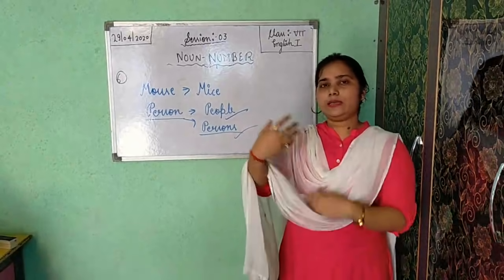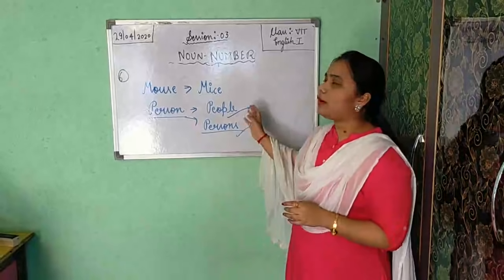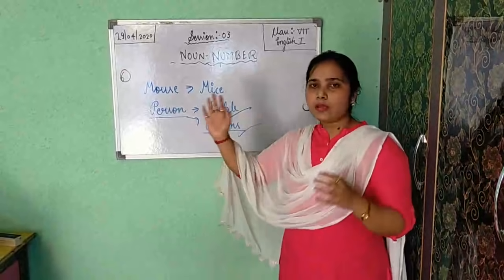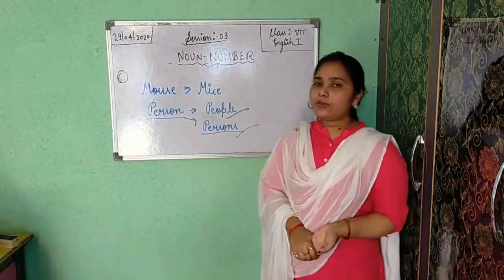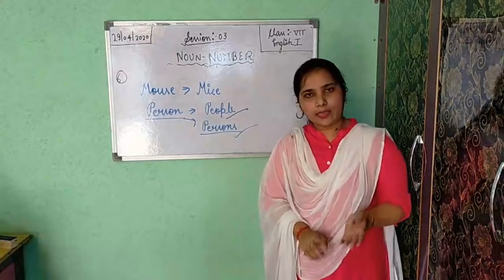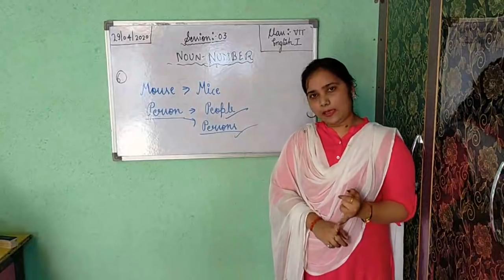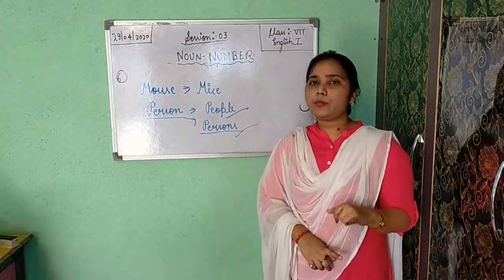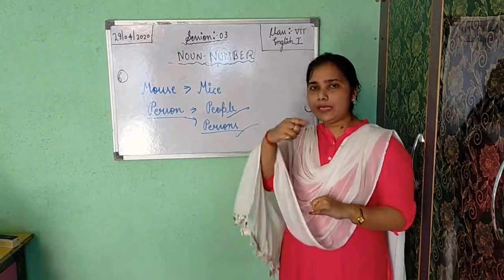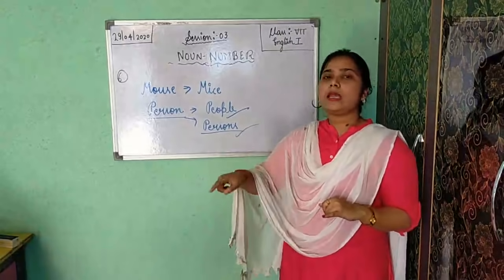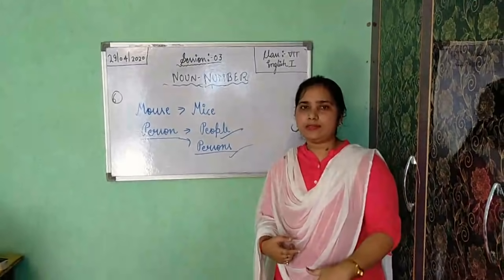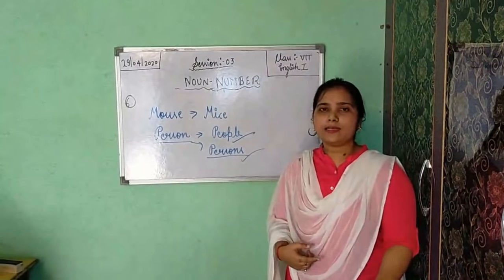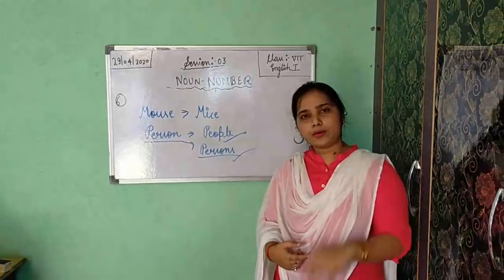But if you get plural numbers, I told you about 6 ways to change from singular to plural. The first one I told: if at the end of the word you get S, double S, CH or X, then for making plural you will add only ES. Okay, for example, bench becomes benches, class becomes classes, box becomes boxes.